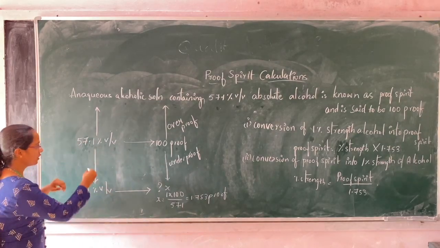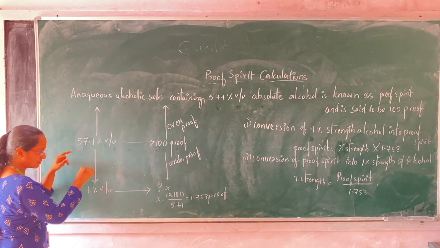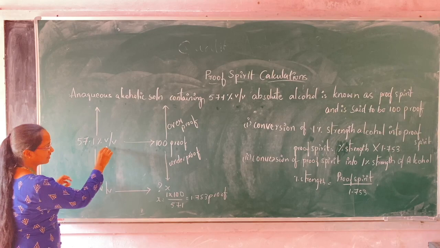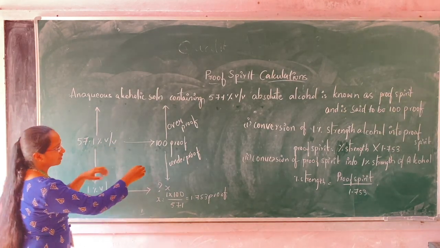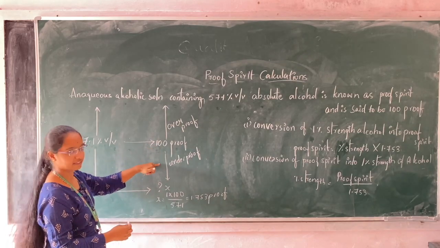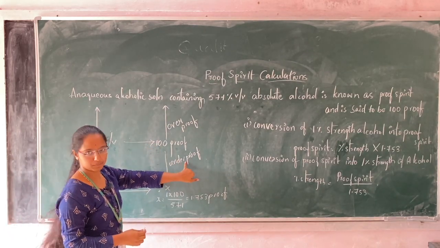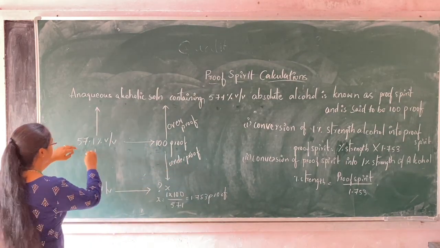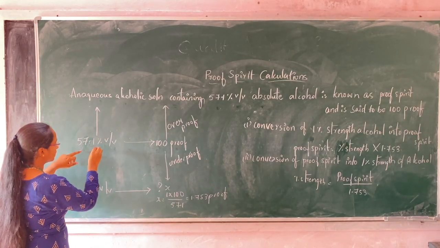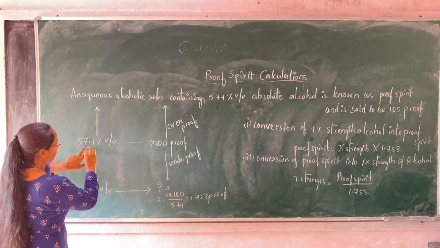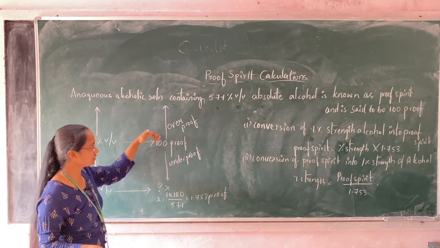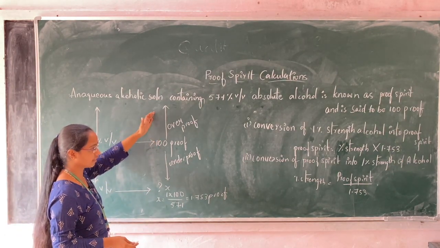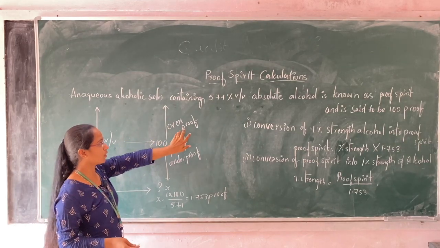If the percentage given is less than 57.1% weight by volume, then the proof will be less than 100. We call it under proof. If the percentage alcohol is given as above 57.1% volume by volume, then the proof is greater than 100 proof. So it is called over proof.